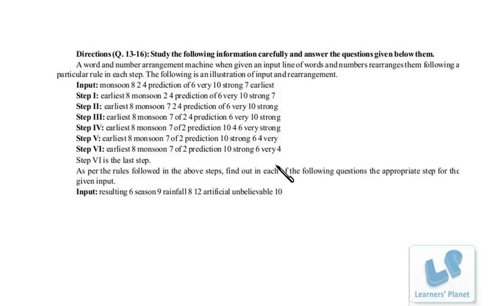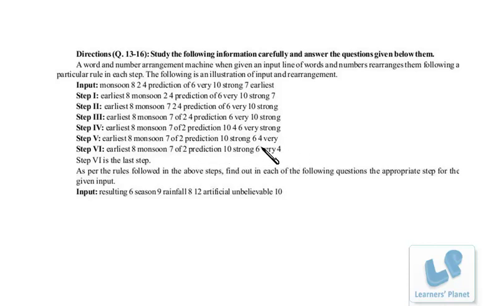Now the second thing that you need to concentrate on is, see, V-E-R-Y, very, 4 letters, 4. S-T-R-O-N-G, 6 letters, 6. 3 and 3, 6 and 3, 9 and 1, 10 letters, 10. That means the words are arranged in alphabetic order, and the number written beside the word is the number of letters in this particular word, right? Monsoon 7, off 2, prediction 10, strong 6, very 4, right?